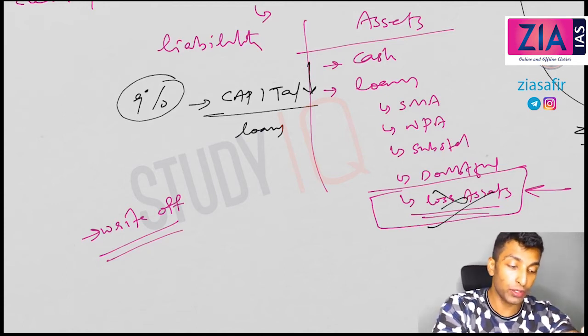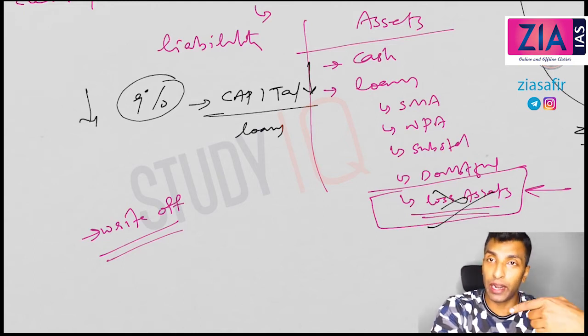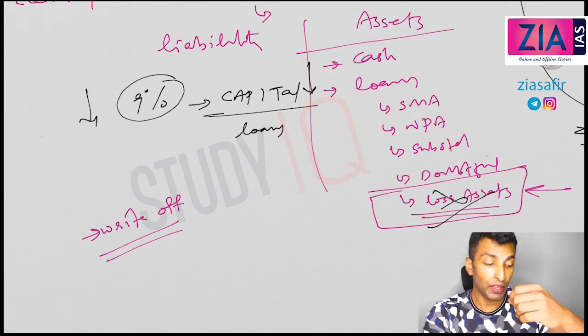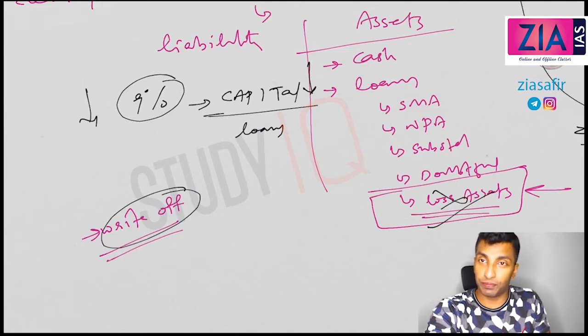The capital will reduce, so the numerator will reduce, so this 9% will come down, so you cannot lend now. So what you need to do is infuse more capital. This will actually affect the lending capacity of the bank, and it may directly affect the profitability all around also. So that is a big problem if you write off.